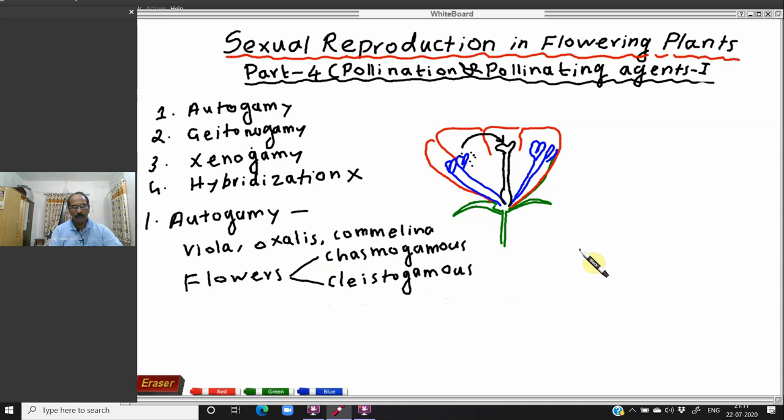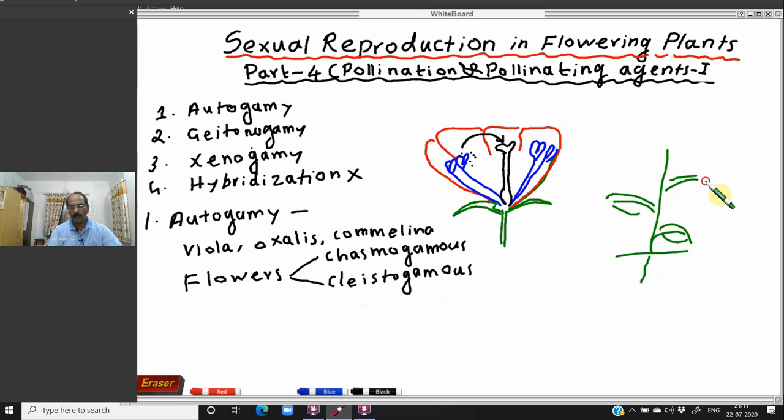In this plant, suppose this is the plant. This is the root, this is the stem, and here is the leaf, and so on. Like any natural plant, it produces leaves, nodes, apical bud and axillary bud, everything is there. The root produces root nodules in the case of groundnut or commelina. Here, suppose this is a flower.